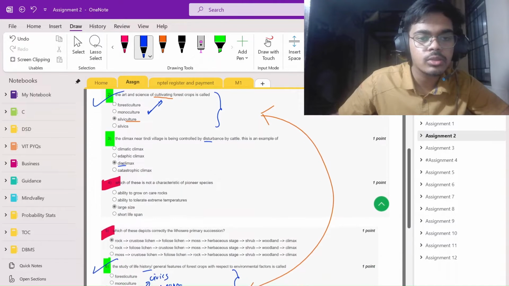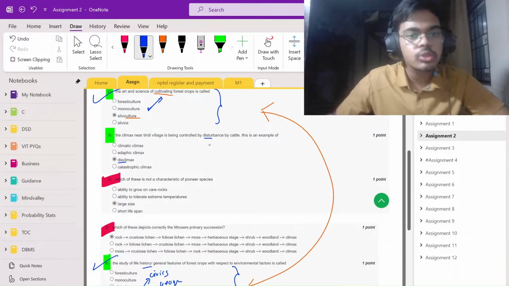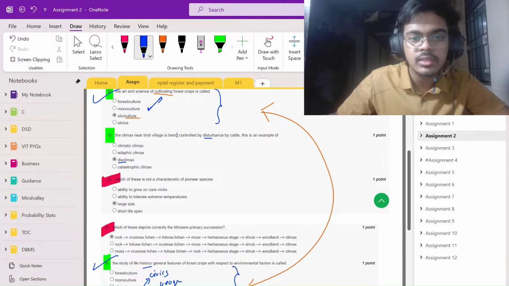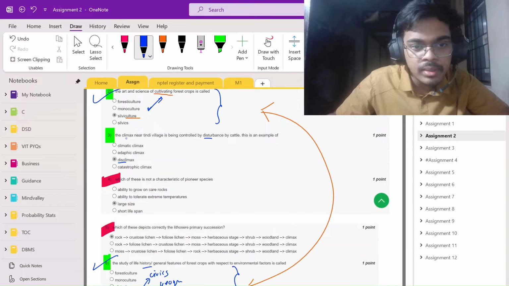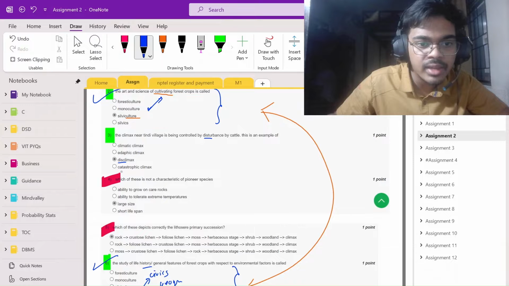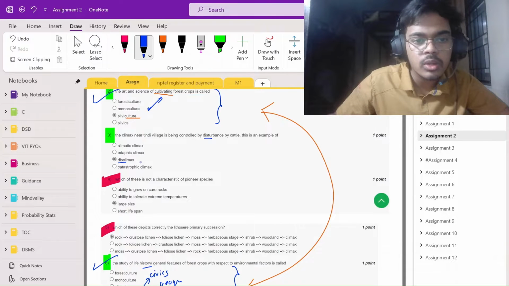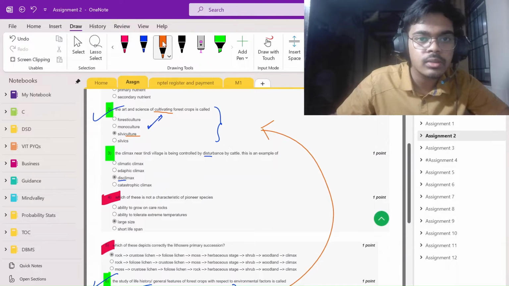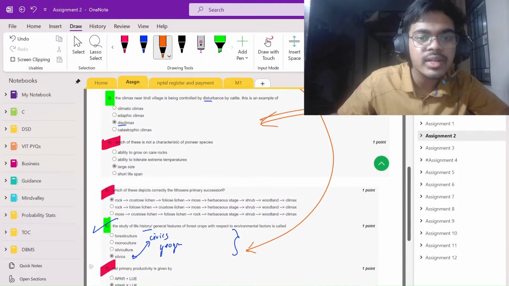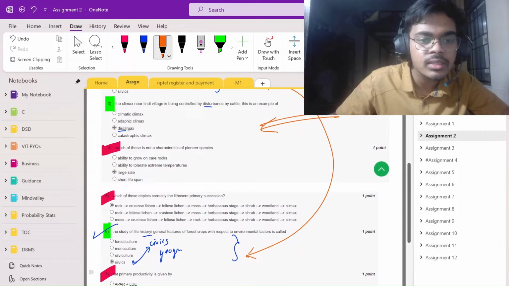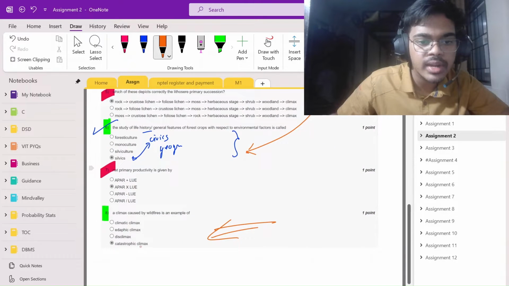Okay, let's go to the next question. Here, the climax near this village is something. You can remember by this: the answer will definitely be a climax, but which climax? Climatic, edaphic, catastrophic, which climax? There are two questions like this for confusion. Either the answer would be this climax or catastrophic climax.